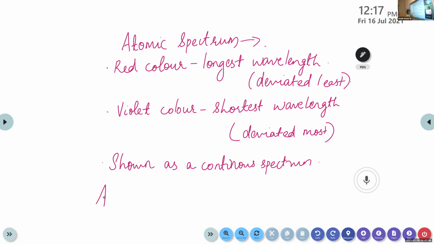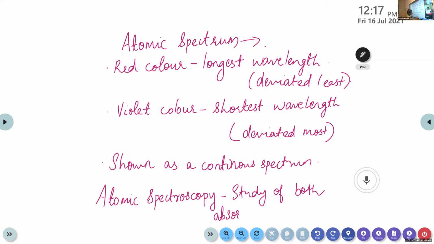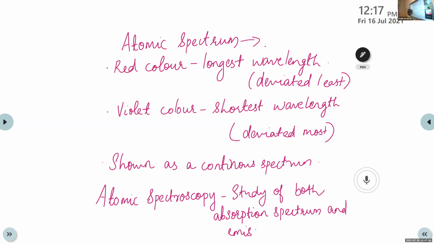You can write here: it's a study of both absorption spectrum and emission spectrum.